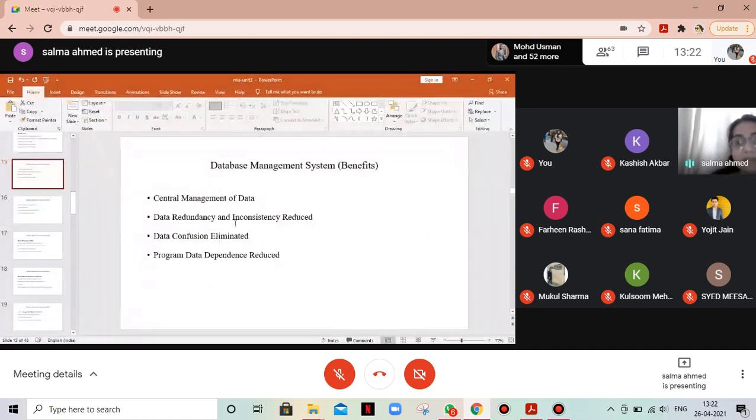Now, a database management system enables you to remove all the deficiencies that were there in the filing system. Because of centralized management of data, data redundancy and inconsistency get reduced, data confusion gets eliminated, and program data dependence is reduced. It is no more there because you're defining data once, and every application has to refer to that central definition of data. So through central management and central definition of data, data redundancy and inconsistency get reduced because you are defining it only once.